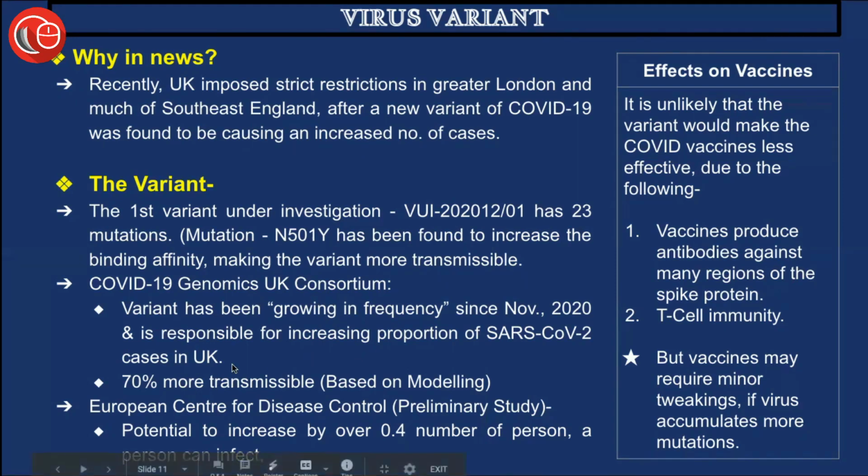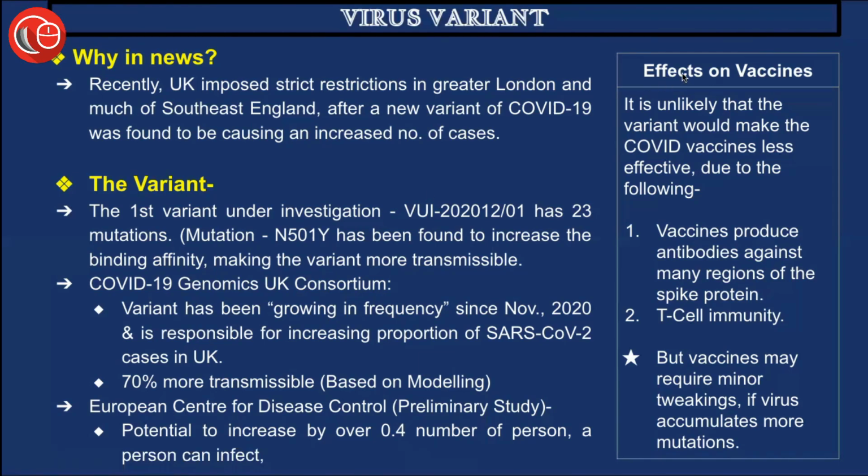In this regard, even in the United Kingdom, a greater number of new cases has been witnessed, and one of the greatest reasons for it is to be construed as this new variant of SARS-CoV-2. Based on modeling, it has been found to be 70% more transmissible. By that we mean it has 70% greater chances of being transferred from an infected person to another person, which ultimately increases the difficulty of curbing this virus.